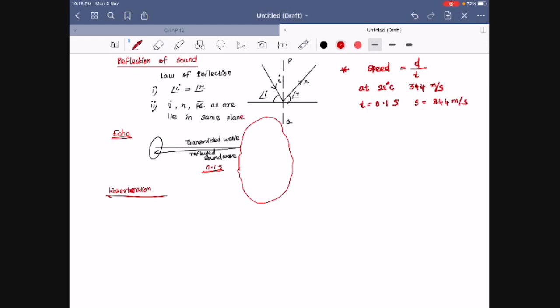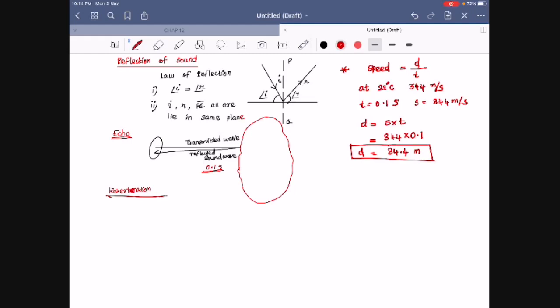Now we can calculate the distance, right? For example, you are producing certain sound waves, and after certain time they come back, and we have to calculate how much distance they have passed. Speed equals distance divided by time, so distance equals speed into time. Distance equals 344 into 0.1, which is 34.4 meters. This is the total distance.